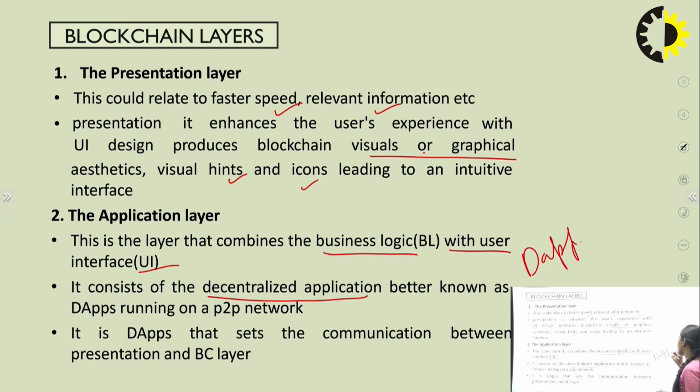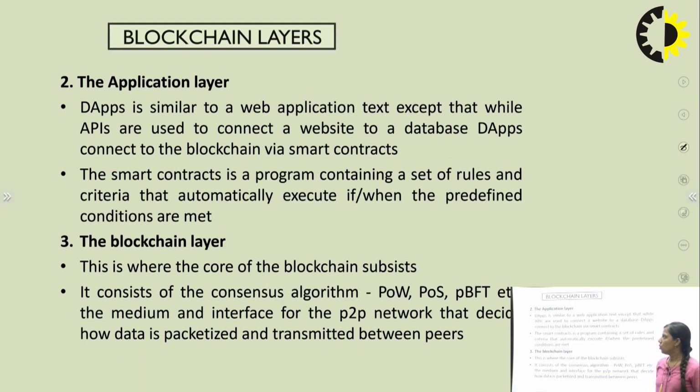These are terms we are going to discuss further in the evolution of the blockchain. So it consists of the decentralized applications, known as DApps, which run on the P2P network, that is the peer-to-peer network. So the application layer is the communication between the presentation layer and the blockchain layer. These DApps are similar to a web application which is used to connect a website to the database. Over here, DApps connect to the blockchain via smart contracts.